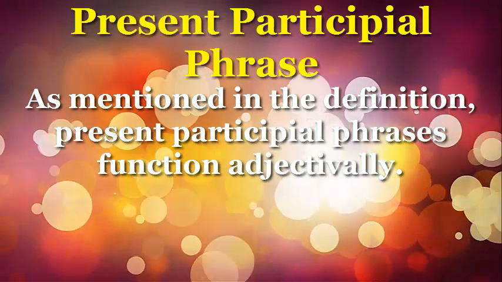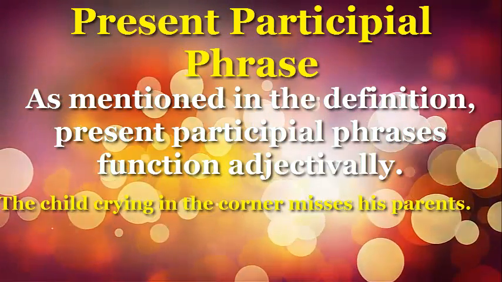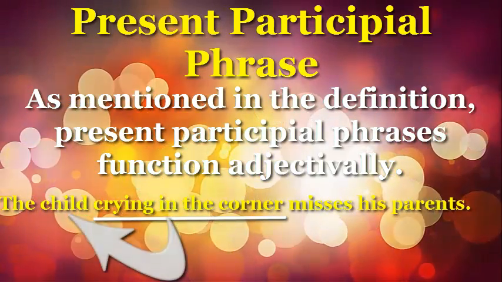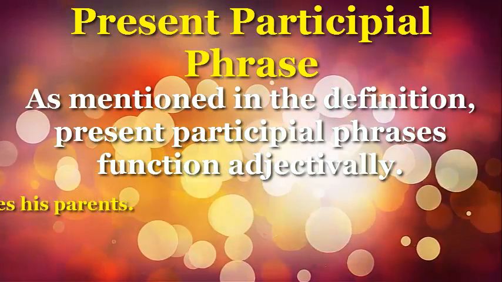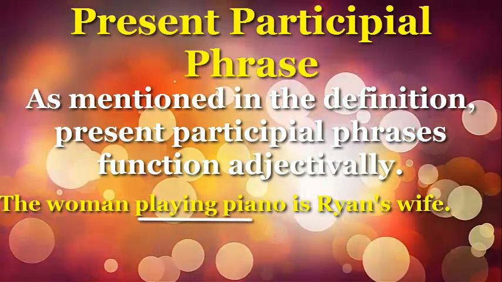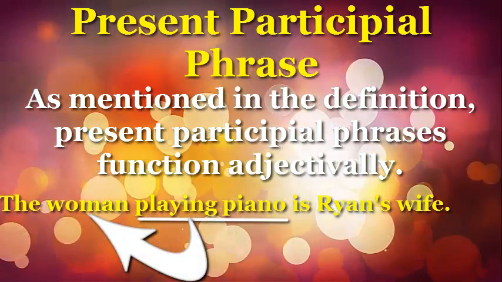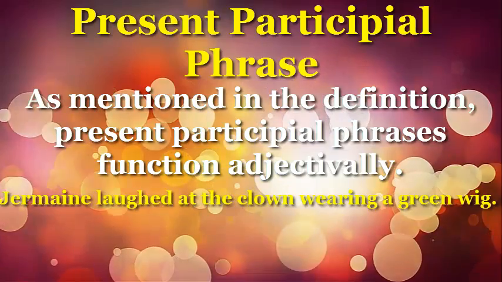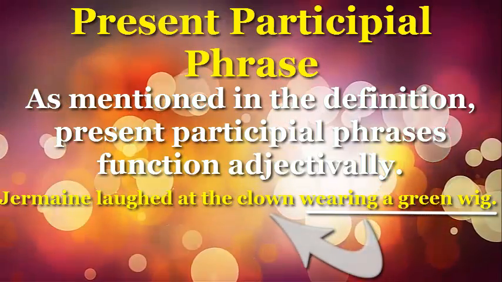As mentioned in the definition, present participial phrases function adjectively. The child crying in the corner misses his parents. Crying in the corner describes the child. The woman playing piano is Ryan's wife. Playing piano describes woman. Jermaine laughed at the clown wearing a green wig. Wearing a green wig describes clown.